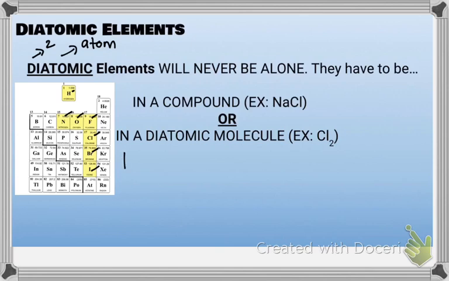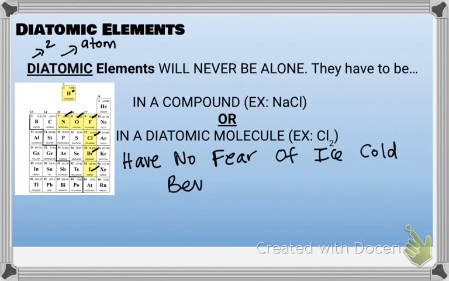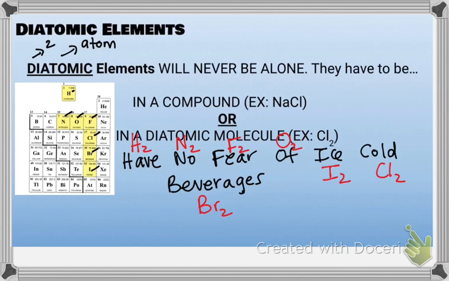Okay, so that's one of your mnemonics. The other one is called have no fear of ice cold beverages. So the have is the H, hydrogen. No is nitrogen. Fear is F2. Of is O2. Ice is I2. Cold is Cl2. And beverages is Br2. Okay, so these are, again, your 7 diatomics.